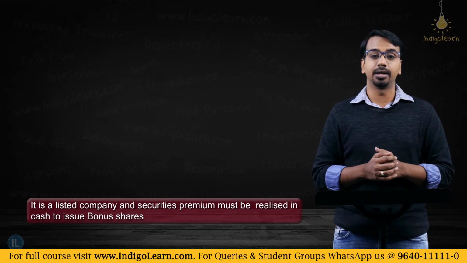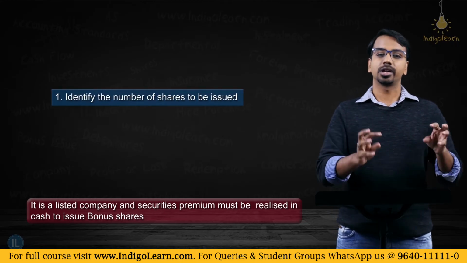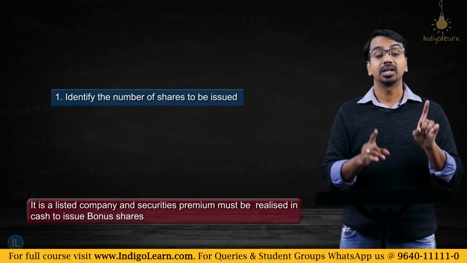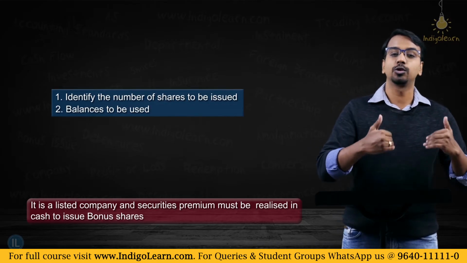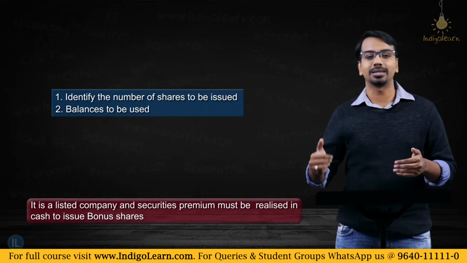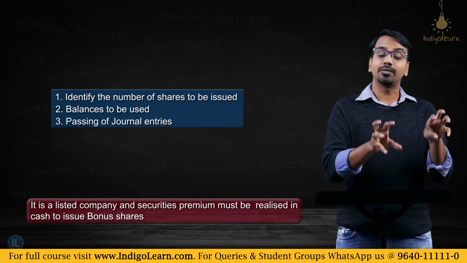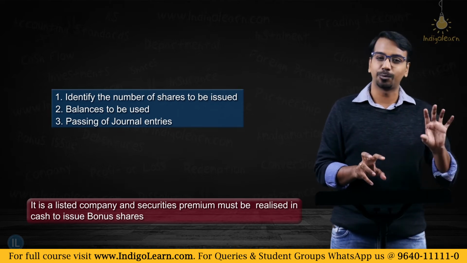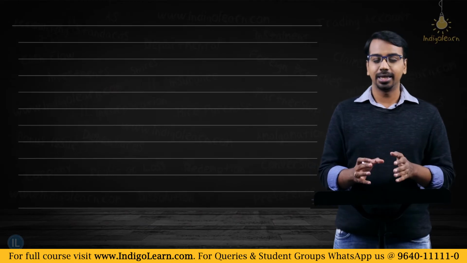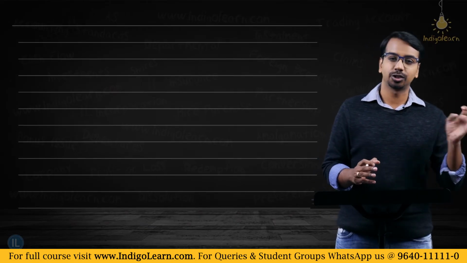Now 2 things to be done here. First, you need to identify the number of shares to be issued. That is the first thing. Then the second thing that you need to do is, what are the balances you will be using, and then come to passing of entries. See, once you have computed the number properly, and secondly you have identified the sources, it becomes easier to solve these problems, right? Firstly, let us figure out the number of shares which will be issued as bonus shares.